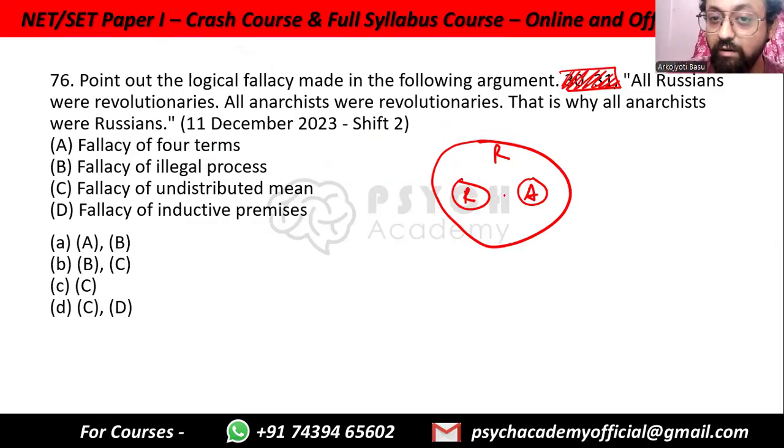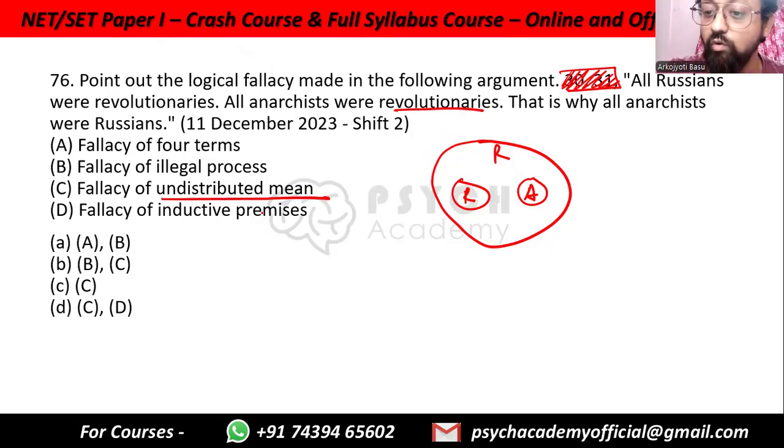This may not be matching because revolutionaries, this term, is not distributed. So the problem is that it is a fallacy of undistributed middle. We do not have information about all revolutionaries. This we do not know. Fallacy of four terms means that there is another term other than Russian, revolutionary, and anarchist, which is not here.